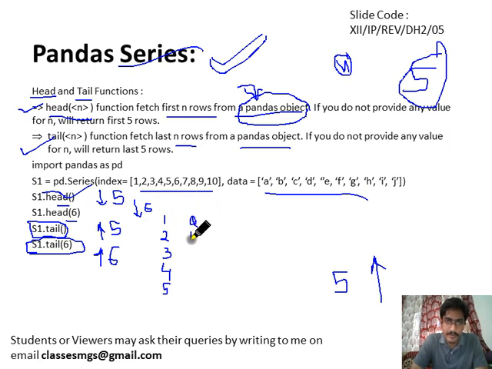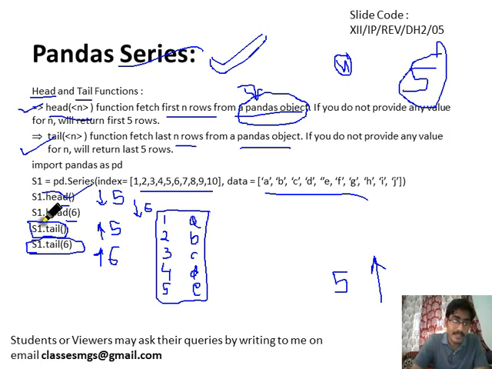A, B, C, D, E. So why this much only? Because we are using the head function without an argument. So the top 5 rows will be displayed.